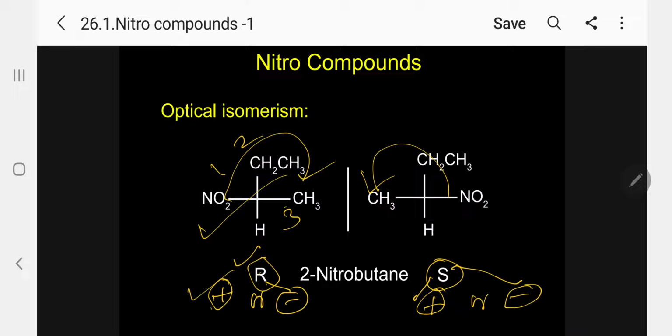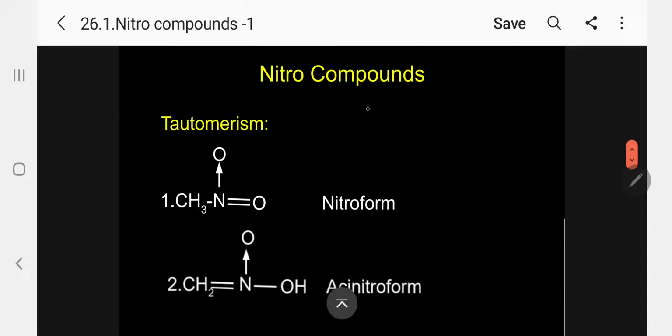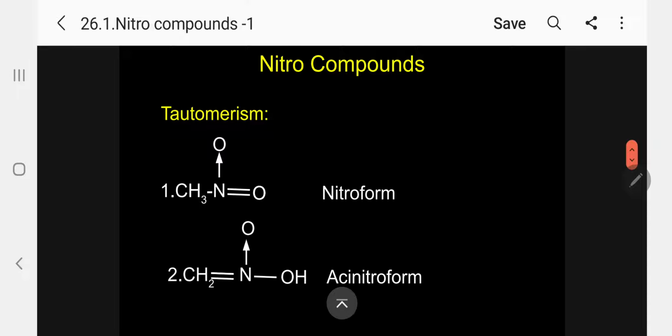Please remember, it is important, you must know, it is based on optical activity we are measuring. But how to memorize this is very, very difficult. Kindly follow. Let me go for another most important concept under this, tautomerism. Many teachers taking class are confusing the students. Is this also coming under isomerism?